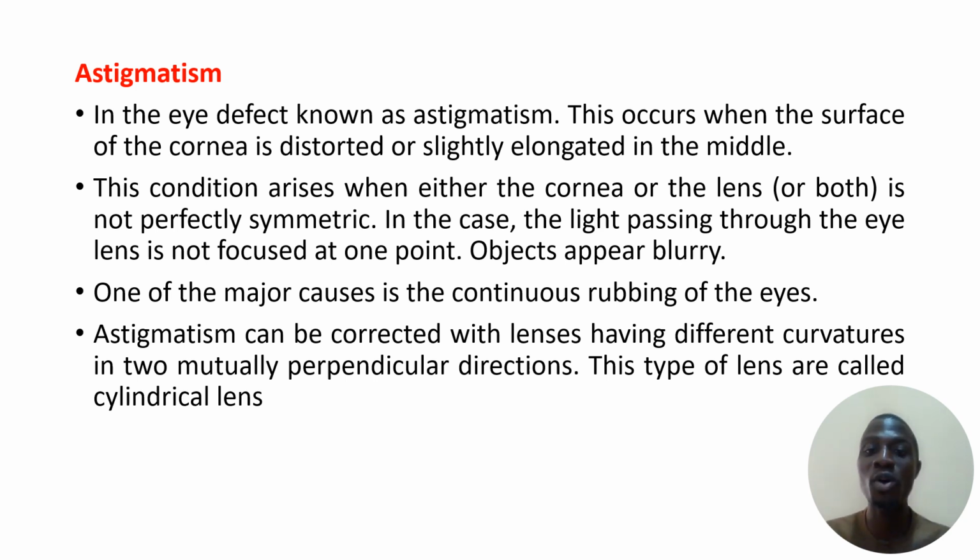One of the major causes of this, especially in children or infants, is constant rubbing of the eyes, making the surface of the cornea to be distorted. So this can be corrected with lenses having different curvatures in two mutually perpendicular directions. This type of lens is commonly known as a cylindrical lens.